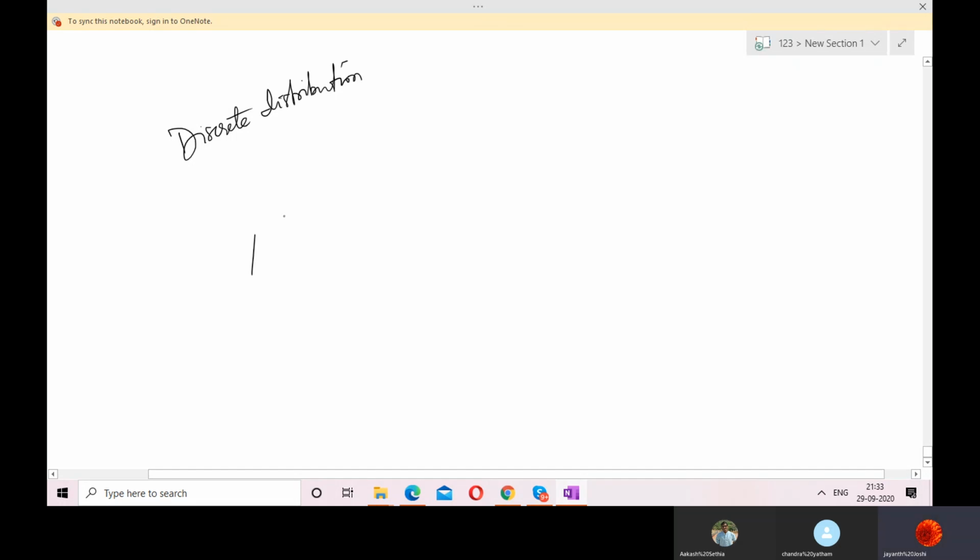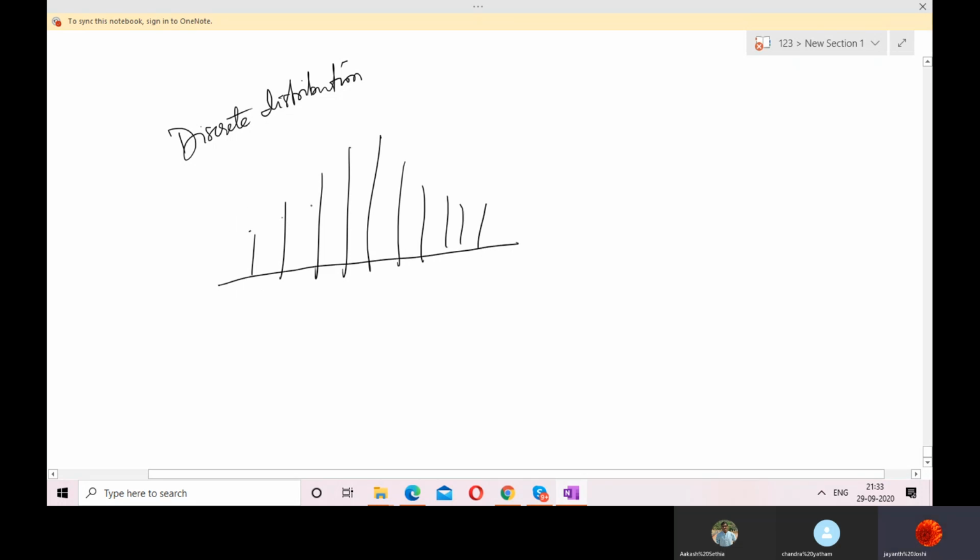see if I write like this, these are all countable ones. 1, 2, 3, 4, 5, 6, 7, 8, 9, 10. What is a distribution? Distribution is nothing but whatever the probability you have, you are just showing that probability like this. So distribution is nothing but division. Okay.